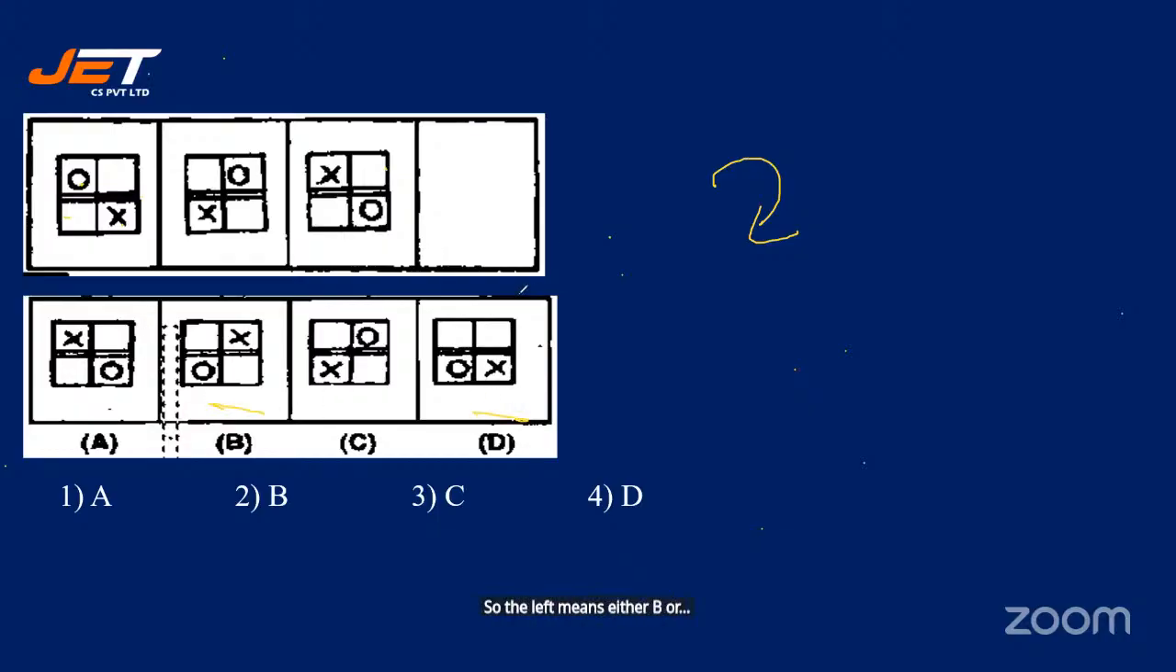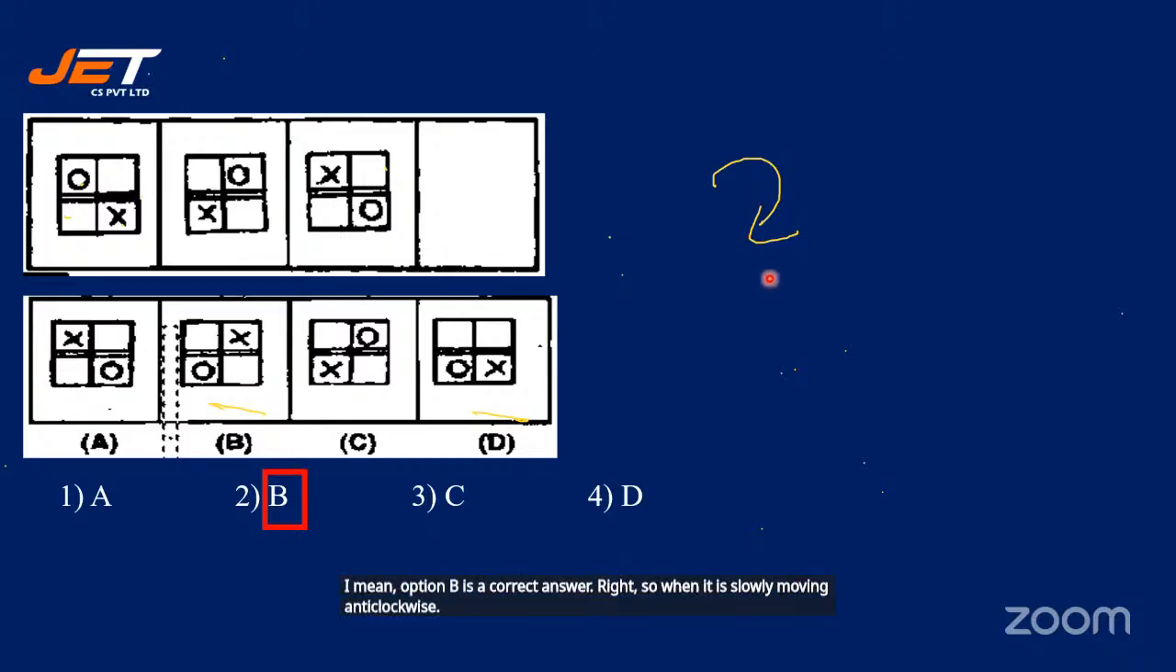Okay. Next, so when it comes, all right, so when it comes left, what happens? Yeah, let me close it so that you can see. So option B is the correct answer, right? So when it is slowly moving anti-clockwise, the opposite sign will be up. Okay. All right. Let's see. Yeah.